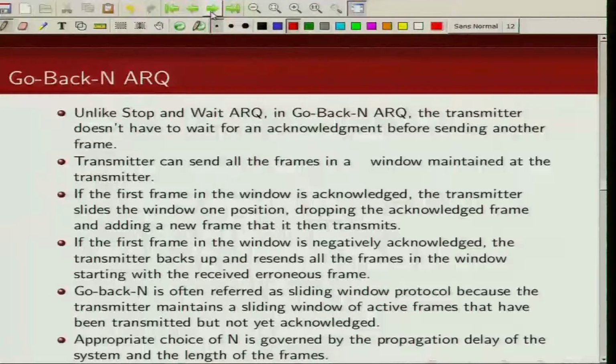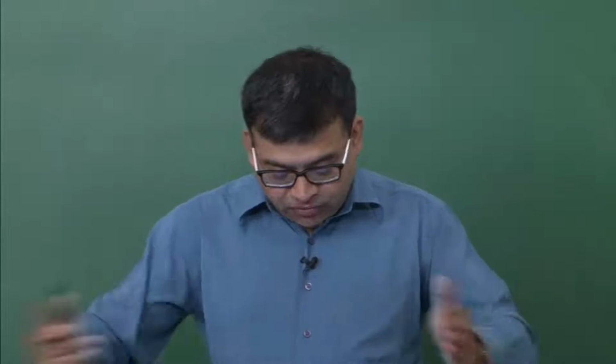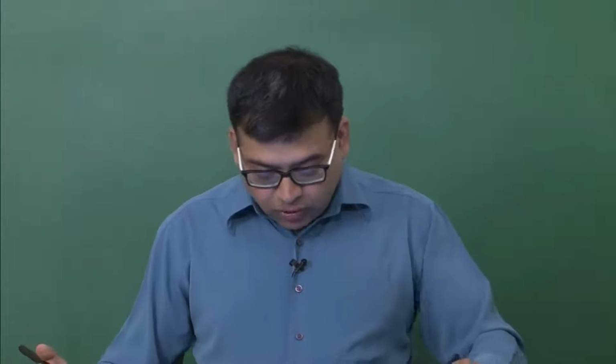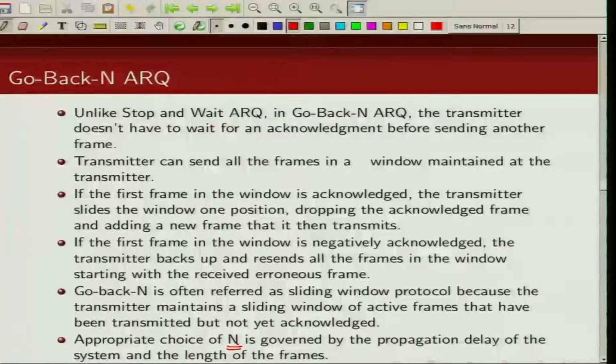Now as you can see here, this window size, or the sliding window size n, is crucial. A very special case, n equal to 1, is stop and wait, and the other extreme, if n is too large, is also not good. So we need to choose n appropriately, depending on the propagation delay of the system or the length of the frames that we are sending.